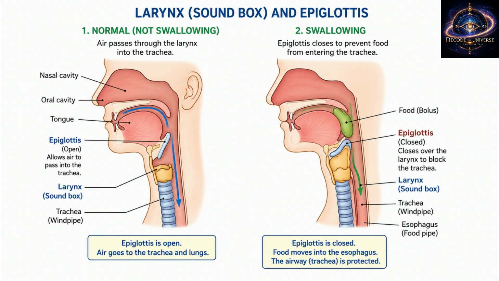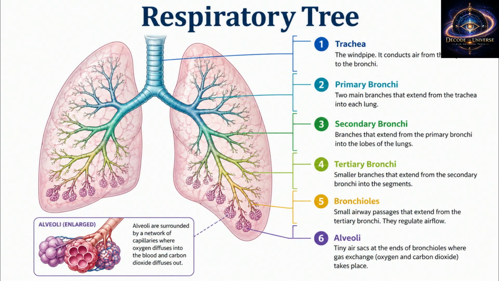3. Human respiratory system. Air travels through this path: external nostrils, nasal chamber, pharynx, larynx, trachea, bronchi, bronchioles, alveoli. The larynx is called the sound box because it helps in sound production.